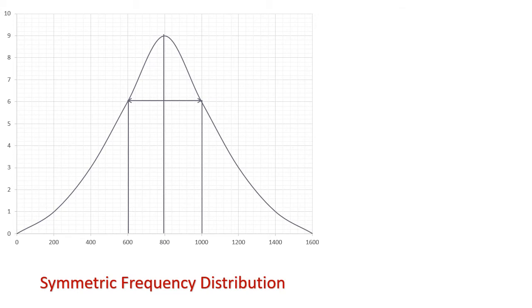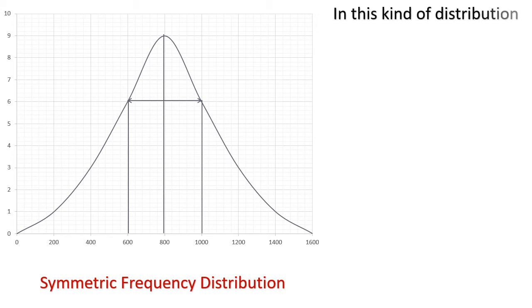So this is called a symmetric frequency distribution. You can see that the curve gradually goes up and in a similar manner goes down. The mean, median and mode are equal and at the exact middle of the curve, and first and third quartiles are at equal distance from the mean, median and mode. So this kind of distribution, we call a symmetric frequency distribution.